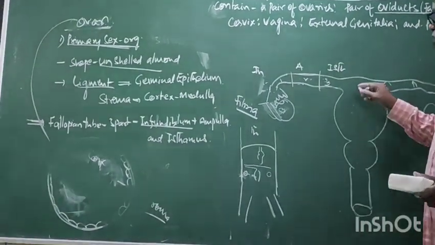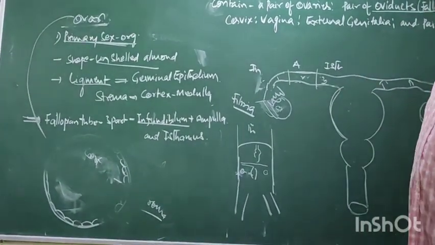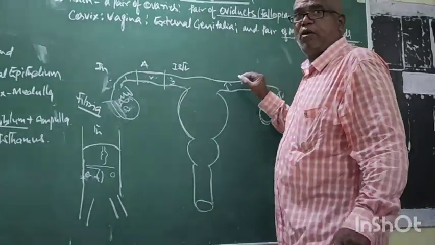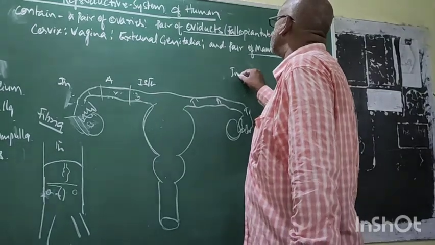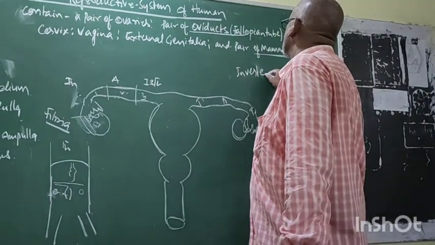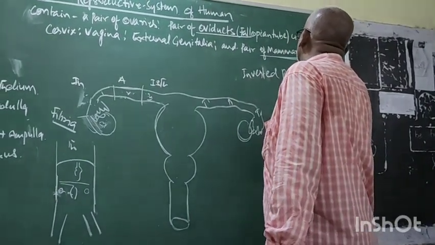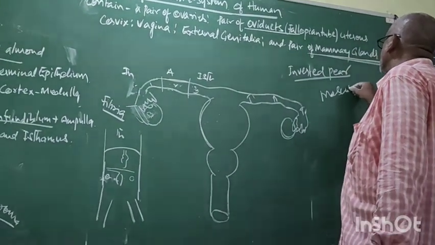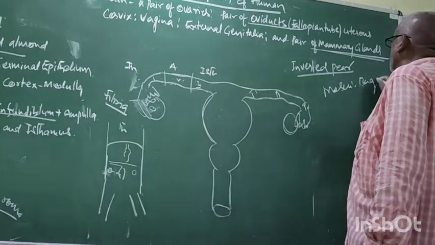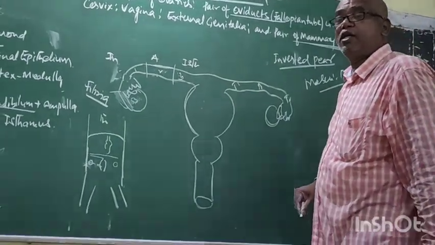Now come to this. What is this? Uterus. The uterus is a muscular bag, inverted pear shape. And what is the function? Embryonic development.